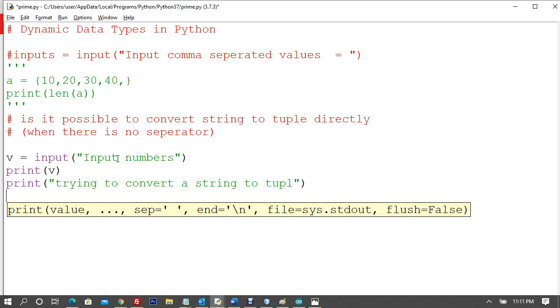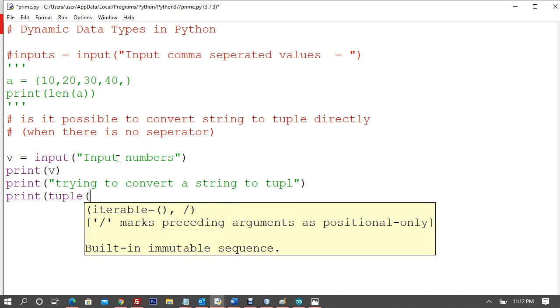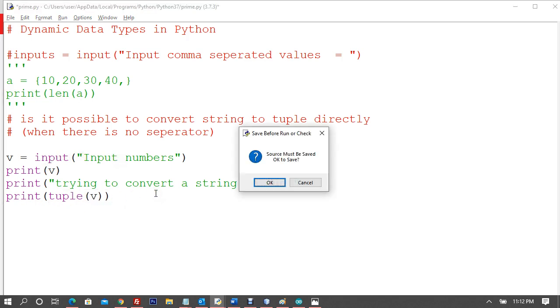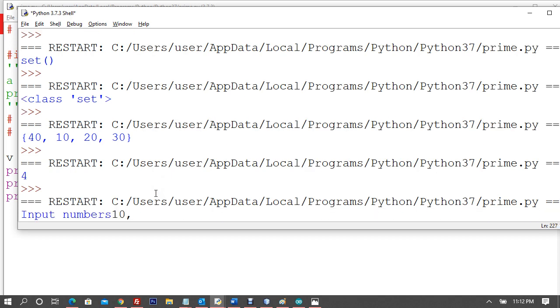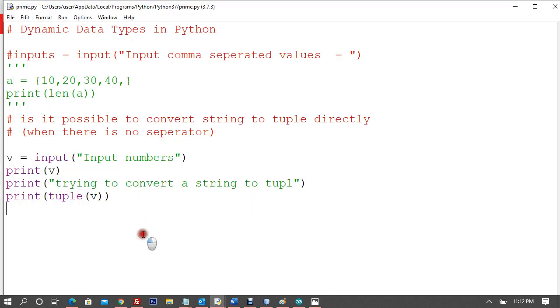All right. So if I say print, and I'll say tuple of v. Now I pass this v to this tuple function. All right. So let's see what happens. Input numbers 10, 20, 30, or we can say any string. So I don't need separators, because we are not getting a separator as a condition. All right. So I'll say 10, 30 because input is taken as a string here. Now you can see 1 has gone to the first element of the tuple, 0 to another, third is comma, and then we have 3, then we have 0. Even the comma is taken as an element of the tuple right here.